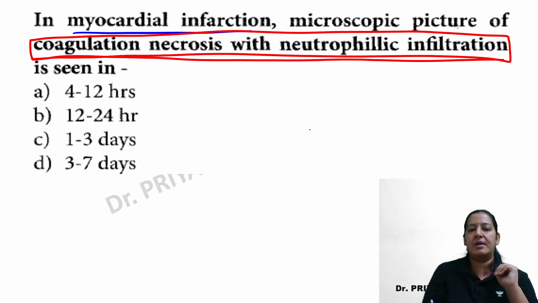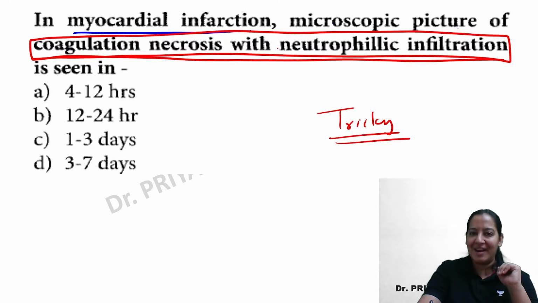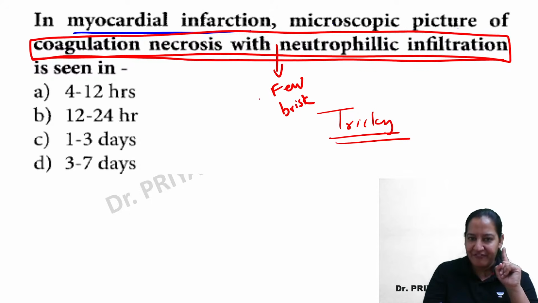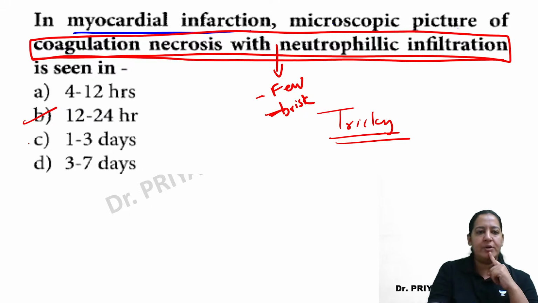Now this question is a tricky question, because in the question it is not mentioned whether there are few neutrophils or brisk neutrophils. Whether sparse or brisk is not mentioned. So 2 options will be correct. If you say few, I will go with B. If you say brisk, I will go with C.